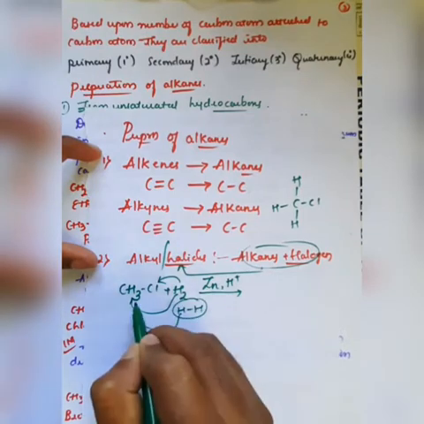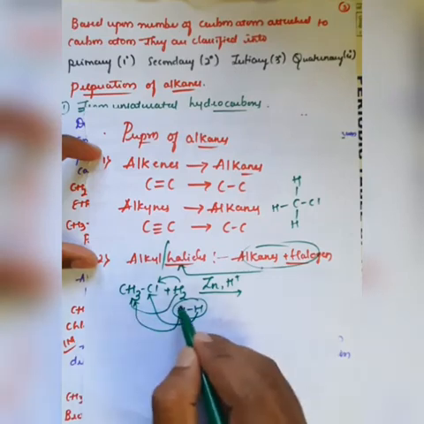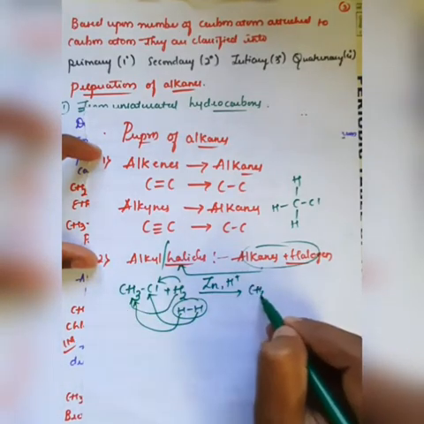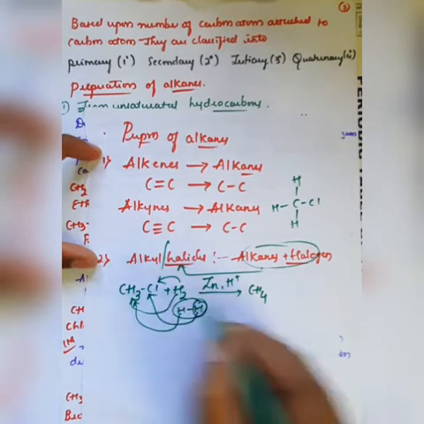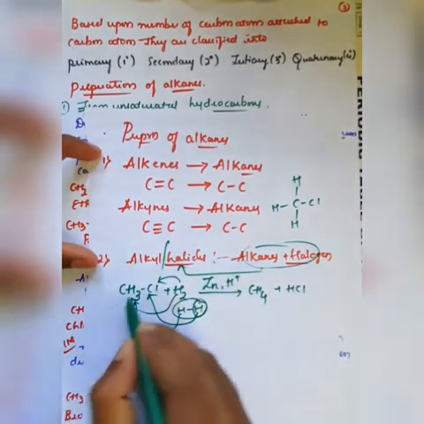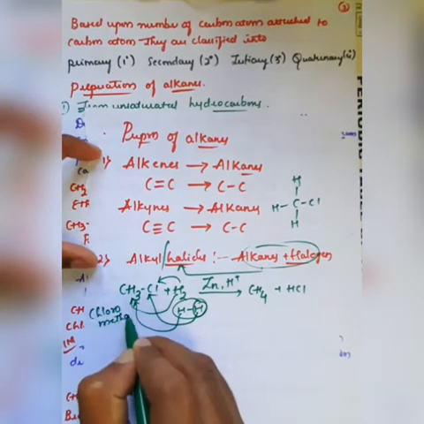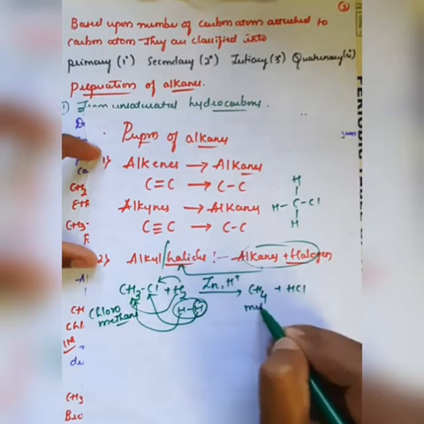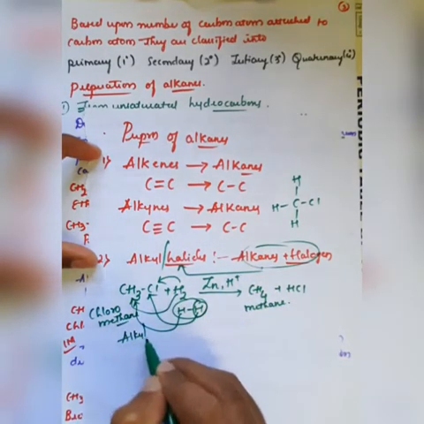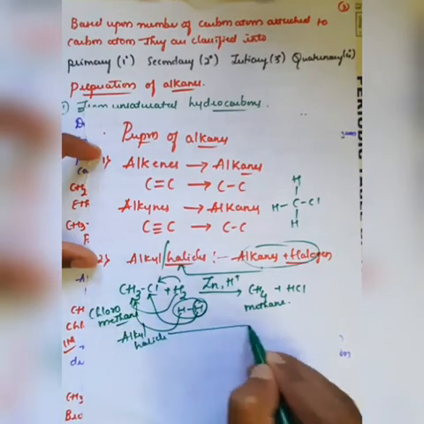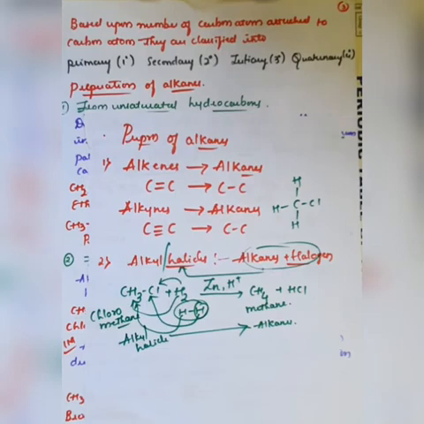So one hydrogen will mix with CH3, another hydrogen will mix with Cl. The hydrogen which mixes with CH3 will convert it into CH4, right? The second hydrogen which reacts with the Cl will convert into HCl. Therefore we can convert this chloromethane into methane. So we have converted the alkyl halide into alkanes. Like this we can prepare the alkanes.